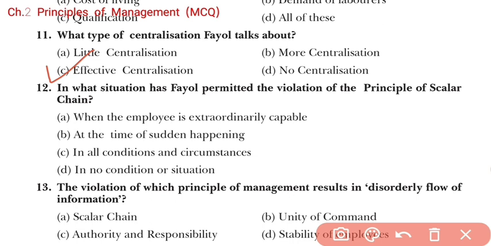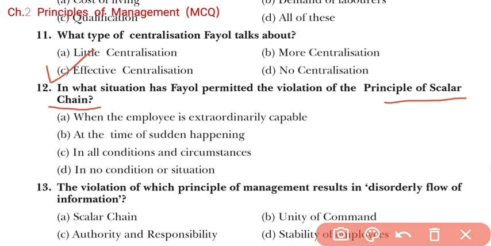Now coming to the next question, number 12. In what situation has Fayol permitted the violation of the principle of scalar chain? Means what is the meaning of scalar chain? Students, scalar chain means the line of authority which flows from top to bottom. According to Henri Fayol, the formal information should flow in the organization following the scalar chain. No skipping of any authority of this chain should be allowed.